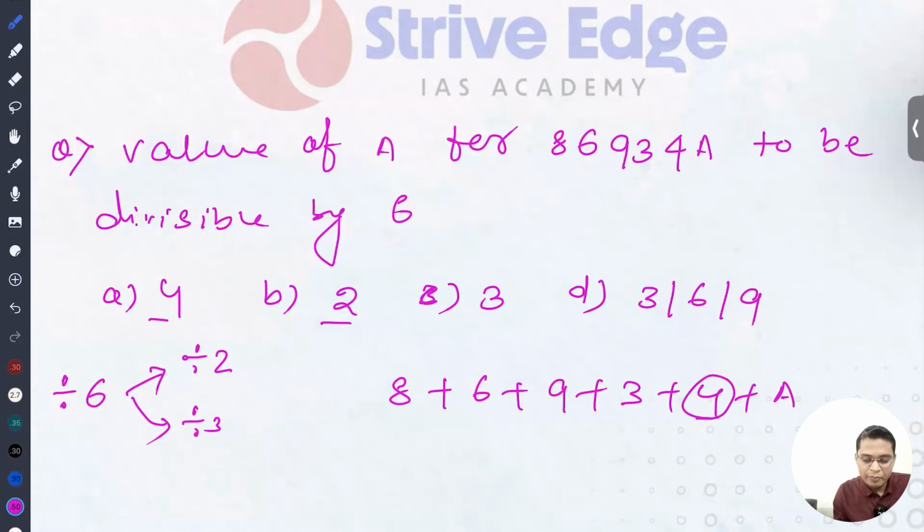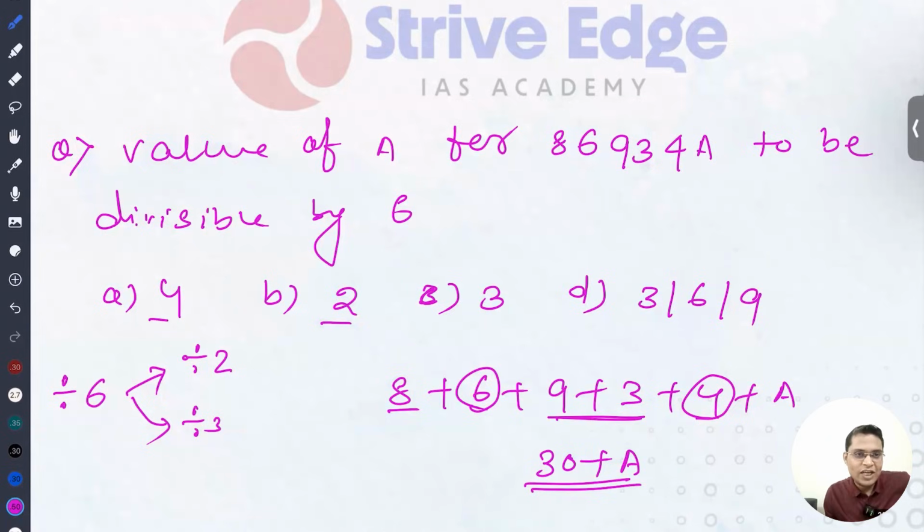Already you can pair to 10, so then it is 12, 12 plus 8 is 20, so 30 plus a. So already 30. We are going to select the value of a such that it is divisible by 6. So what is the value?